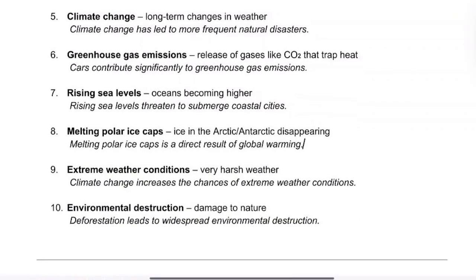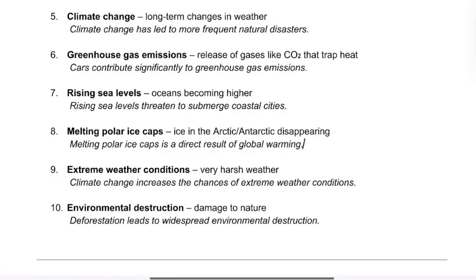5. Climate change. Climate change is the long-term changes in the weather. Example, climate change has led to more frequent natural disasters. 6. Greenhouse gas emissions is the release of gases like CO2 that trap the heat. Example, cars contribute significantly to greenhouse gas emissions.